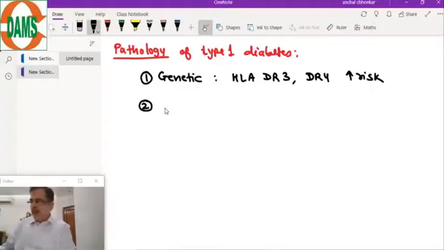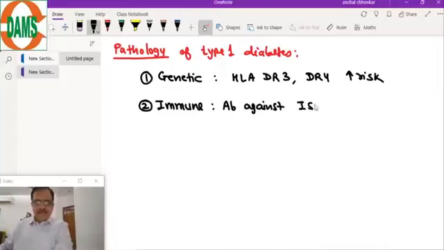Some immune factors play a role, and the important ones are antibodies against islet cells. Of these antibodies against the islet cells, the most important is the GAD antibody.